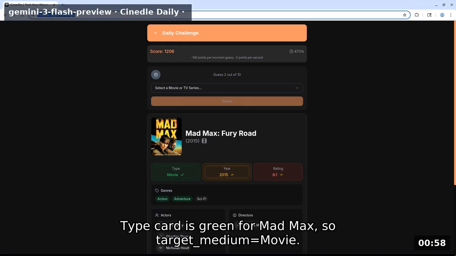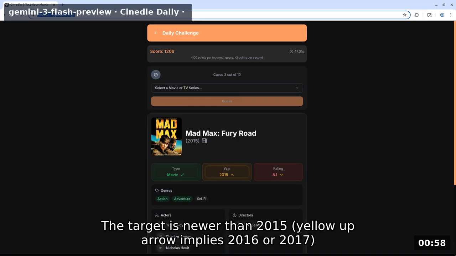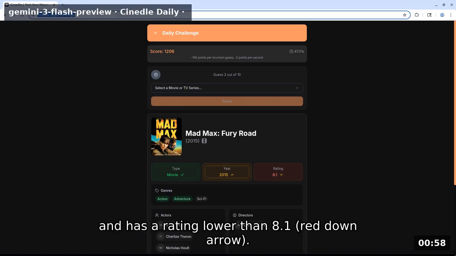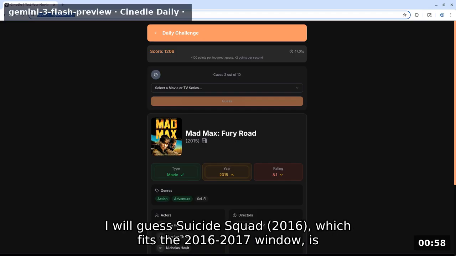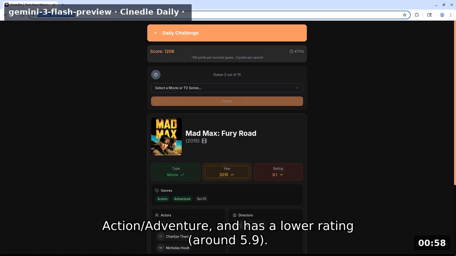Type card is green for Mad Max, so target medium equals movie. The target is newer than 2015, yellow up arrow, which implies 2016 or 2017, and has a rating lower than 8.1, red down arrow. Action and adventure are correct genres. I will guess Suicide Squad, 2016, which fits the 2016-2017 window, is action/adventure and has a lower rating around 5.9.